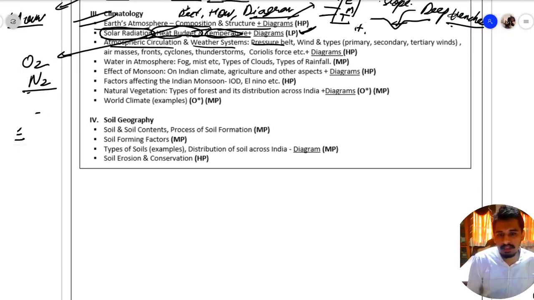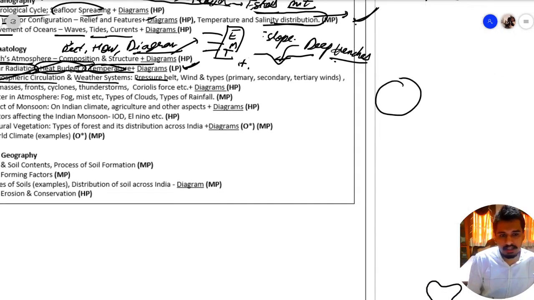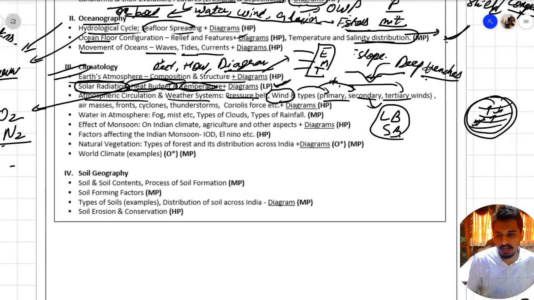In this we have pressure belts. See, you know that the globe is divided in various pressure belts. We have various pressure belts across the globe. Now due to these pressure belts, there is a wind movement. So due to this pressure belt we have winds, and then in winds we have three types of wind: primary, secondary and tertiary. You should find out about each one of them. Say one of the example of secondary wind is land breeze and sea breeze. So like this you should know about the various wind and their types.